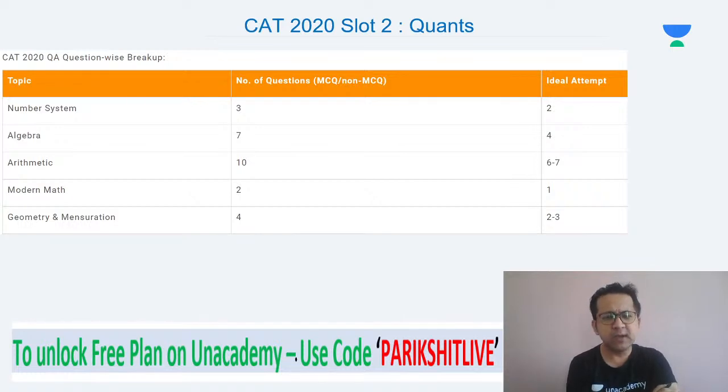Now I must tell you my observation. I'm not aware if there is a software glitch, or probably the software set for the CAT paper is not that sophisticated. Geometry and mensuration, many a times when you practice in class, the diagram is given to you. In the CAT, if you look at the last 3 years' papers, the diagram has never been given in geometry. They will give you a paragraph, and it is for you to interpret the paragraph and draw the diagram and solve accordingly.